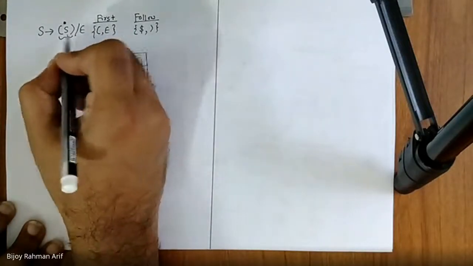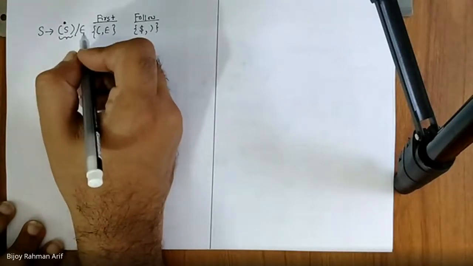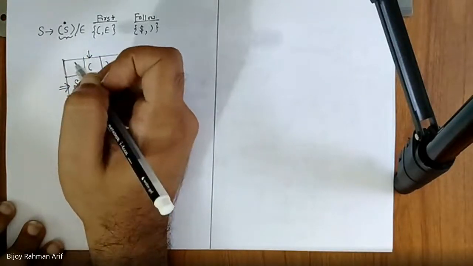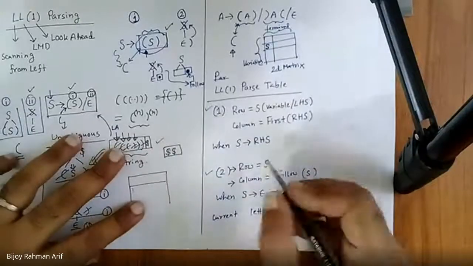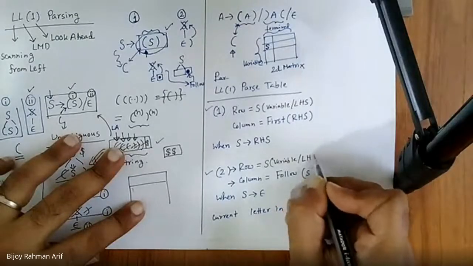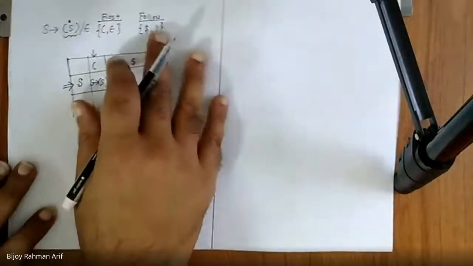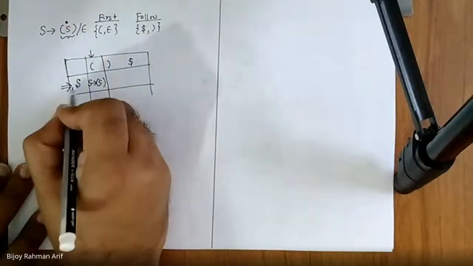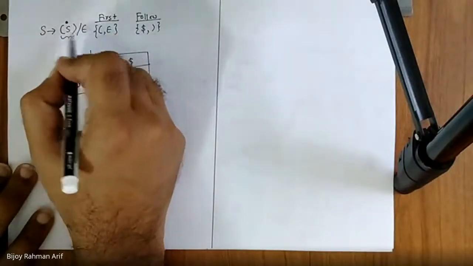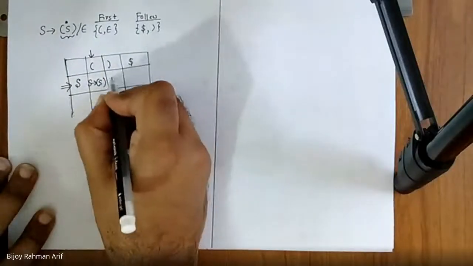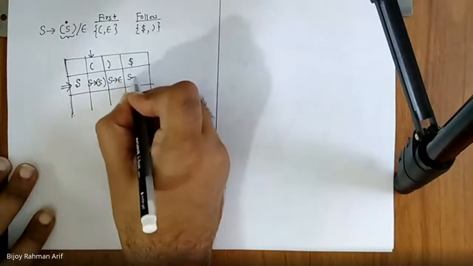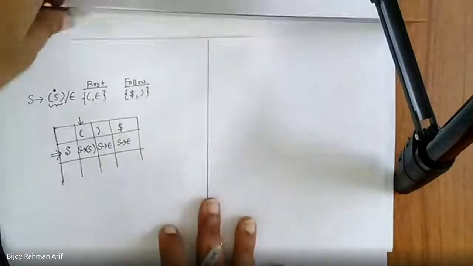Now let's go to the second production. S derives epsilon. So the right hand side is epsilon. Which rule am I going to use? Rule number 2. So what is rule number 2? Row would be S, the variable, and what would be my column? Follow of S. So S derives epsilon, row should be S, column should be follow of S. So it is nothing but S derives epsilon. So we are done with the table.